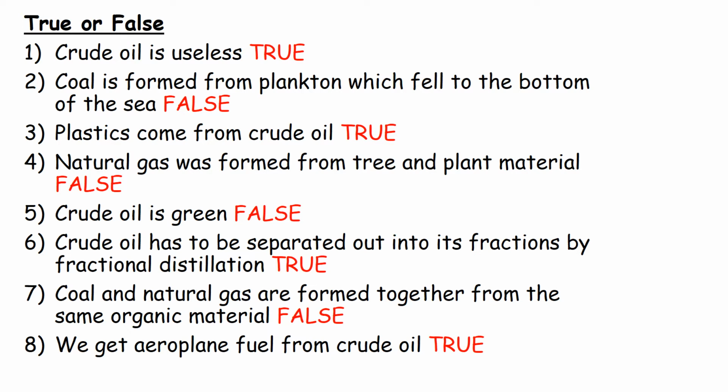5. Crude oil is green. False. It's a sticky blackish brownish liquid. 6. Crude oil has to be separated out into its fractions by fractional distillation. True, if you want it to be useful, which we do. 7. Coal and natural gas are formed together from the same organic material. It is false. Natural gas and crude oil are formed together from the same organic material. And finally, 8, we get aeroplane fuel from crude oil. That is true.